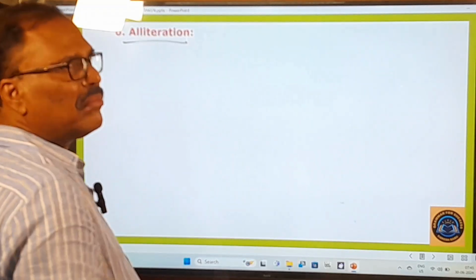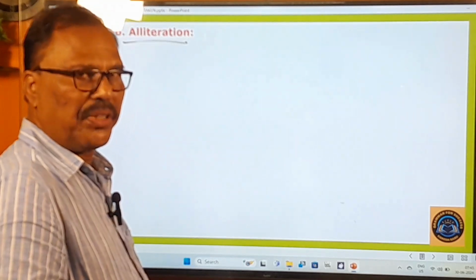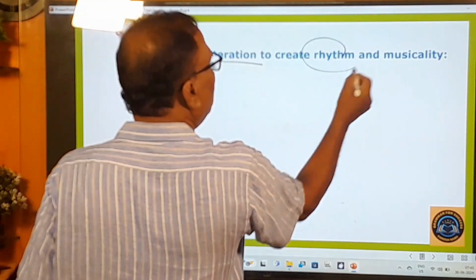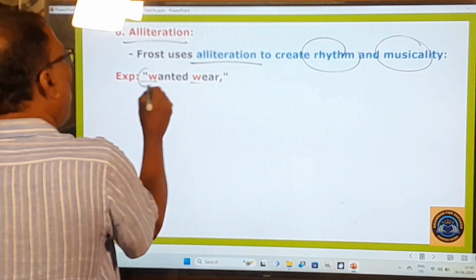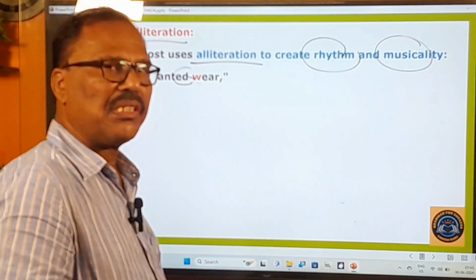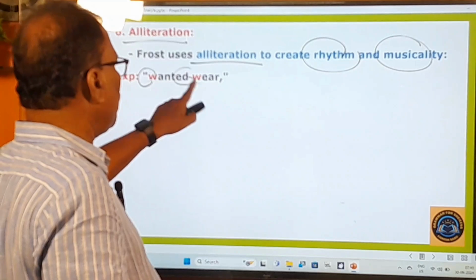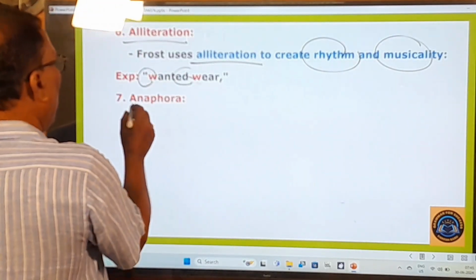Now you go to other literary devices. Alliteration is there. Alliteration is the repetition of a consonantal sound in a poetic line. Frost uses alliteration to create rhythm and musicality, right? And here you see wanted wear, wa, wa. If two consonantal sounds in two or more words are repeated, that's called alliteration. So wanted wear, in these two words, wa, wa. And next, anaphora.